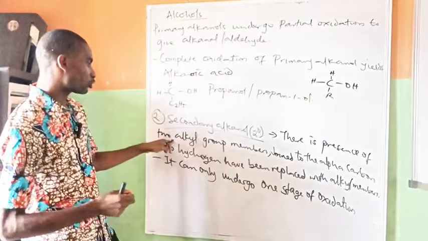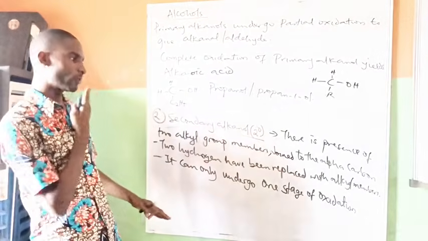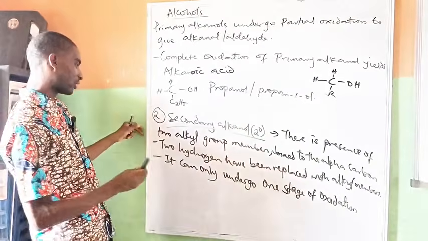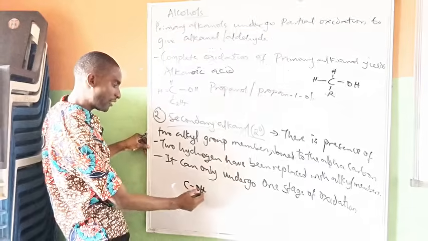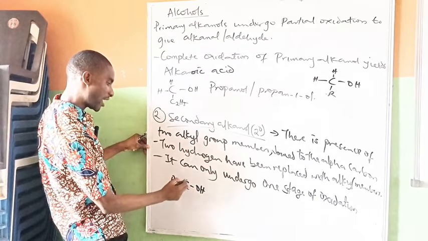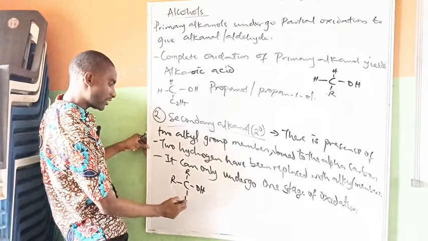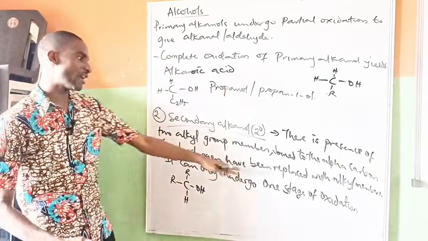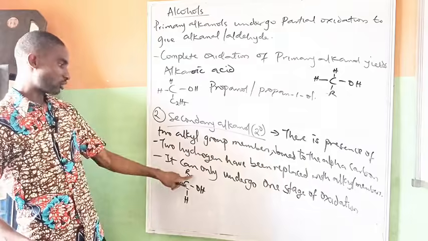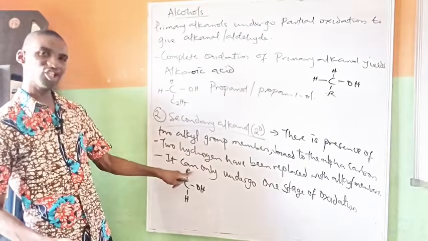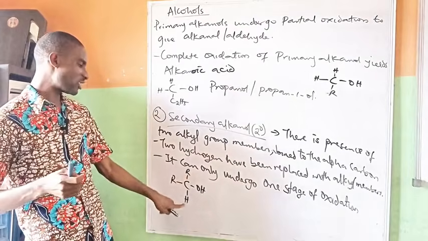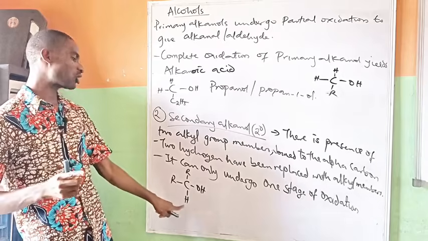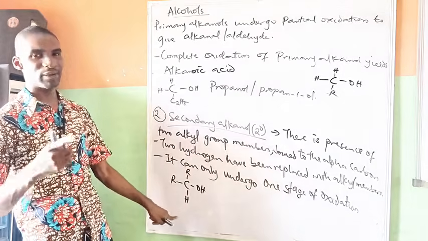There is presence of two alkyl group members joined to the alpha carbon. This is the alpha carbon having the OH. So there is R, there is R, and there is only one hydrogen left. These two hydrogen that were here initially have been replaced by two alkyl members. Only one hydrogen is left, so only this one hydrogen can be replaced.